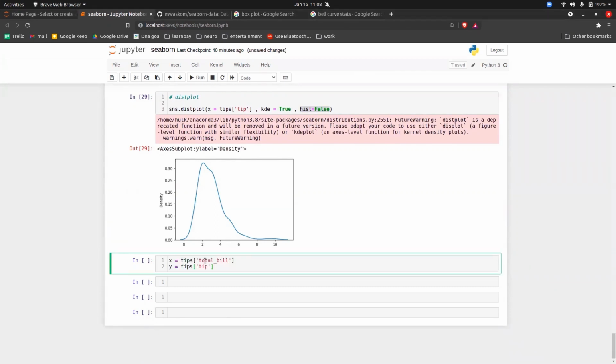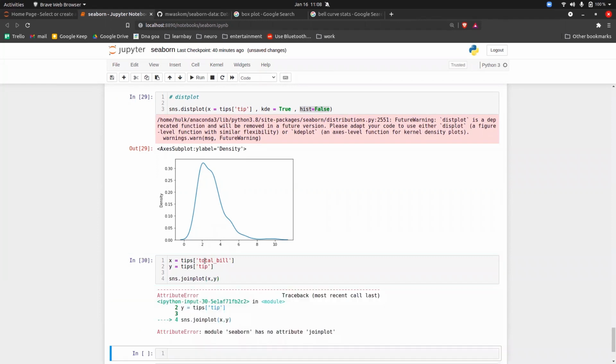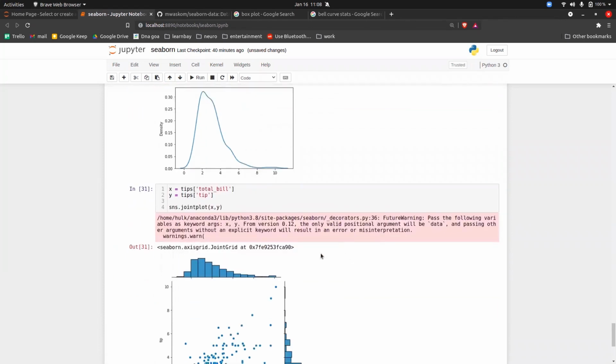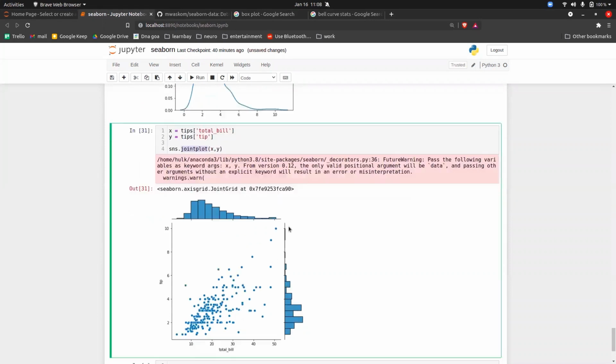Then there are different varieties of plot now. So sns.jointplot. You can join two plots at a time to get more insight. For example, jointplot x comma y and execute it. Okay, so this is a combination of a scatter plot plus the histogram plot. So that's why it is called a joint plot, the joining of two plots.